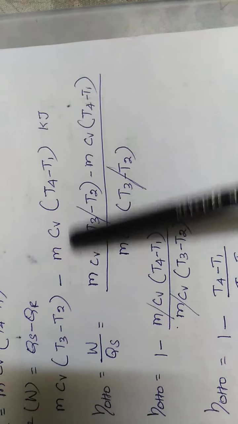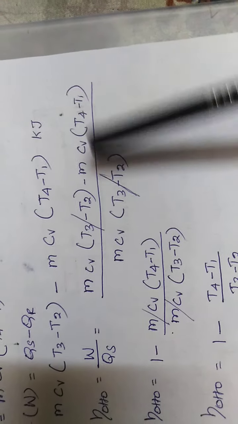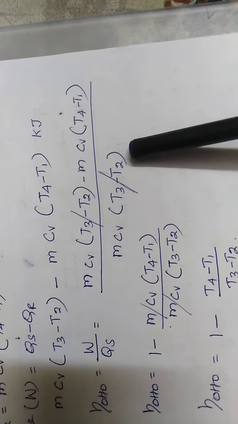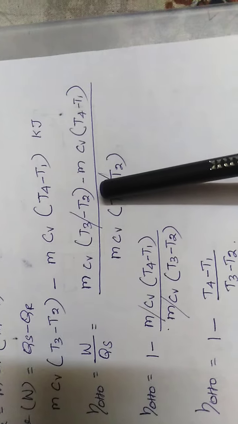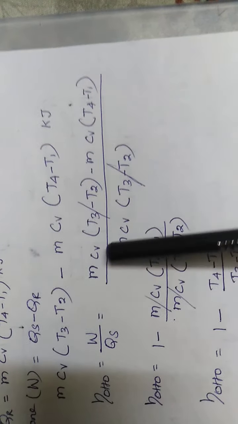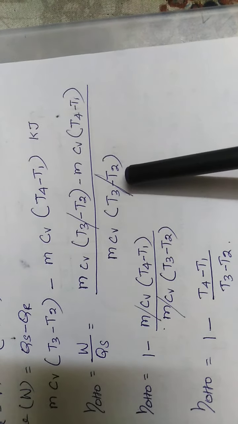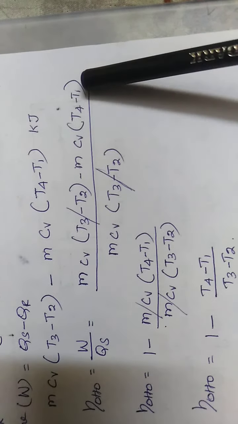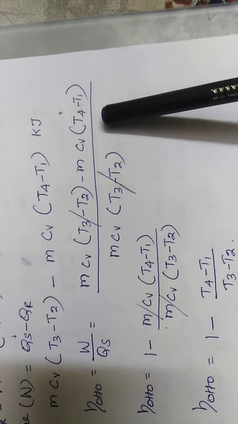minus, that is heat supplied, this is heat rejected, mCv (T4 minus T1), divided by heat supplied mCv (T3 minus T2). So in case you are going to derive this, you write one more step: mCv (T3 minus T2) divided by mCv (T3 minus T2), and also minus mCv (T4 minus T1) divided by mCv (T3 minus T2).